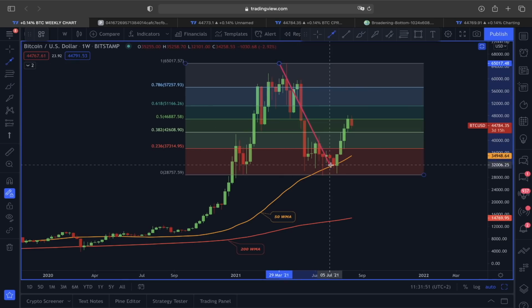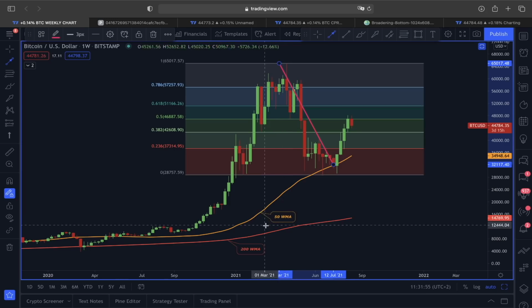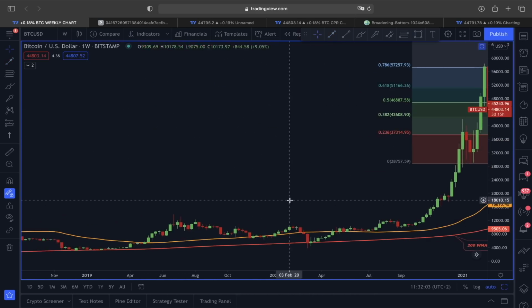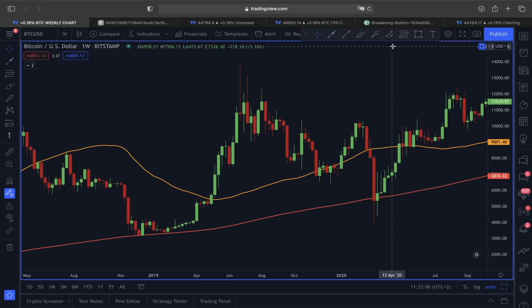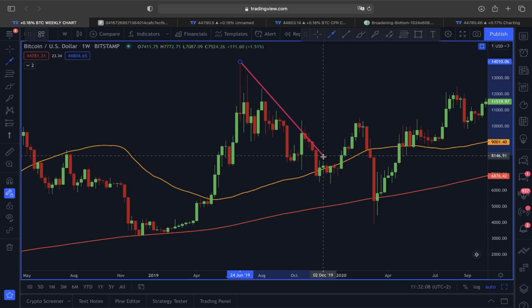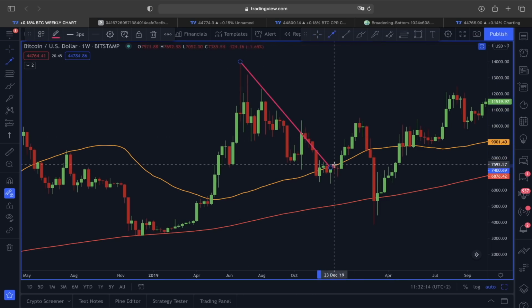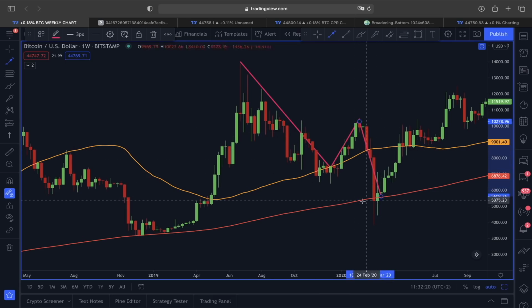If you look at this bigger price retracement, we found a strong support at this 50 weekly moving average. We also saw some relief rally playing out. But now, if you go back from 2019, you can see a bigger pullback, price managed to somehow find support, and also saw this relief rally type of scenario. This relief rally didn't last long. We had this pullback around the 200 weekly moving average.